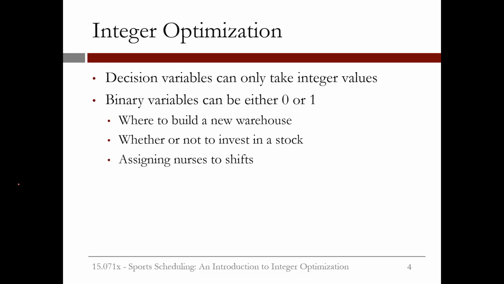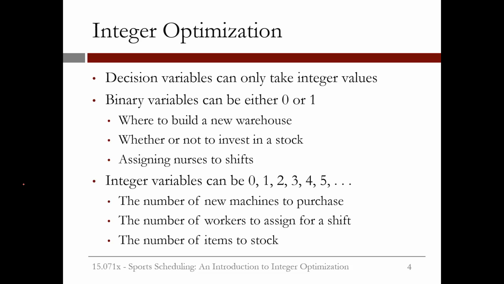Integer optimization problems can also have integer decision variables that take values 1, 2, 3, 4, 5, etc. These variables can model decisions like the number of new machines to purchase, the number of workers to assign for a shift, and the number of items to stock in a store. Other than the new types of variables, integer optimization is exactly like linear optimization. But we'll see this week how integer optimization variables, and especially binary variables, can increase our modeling capabilities.